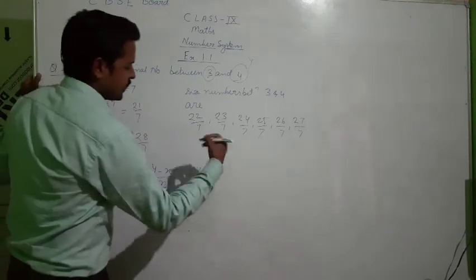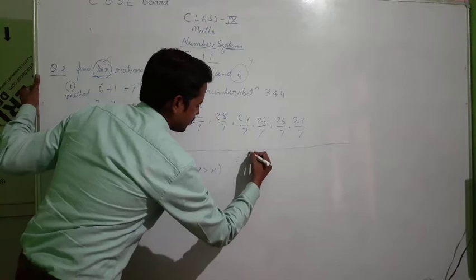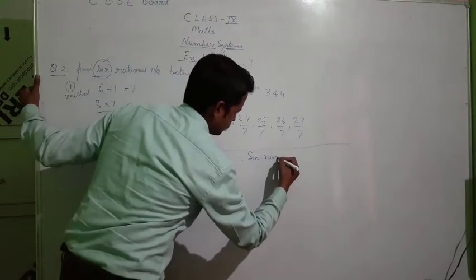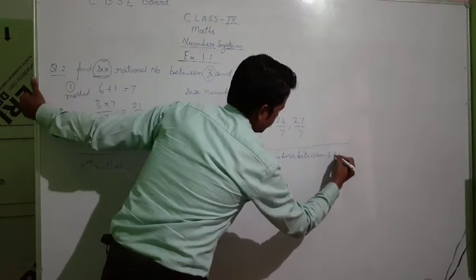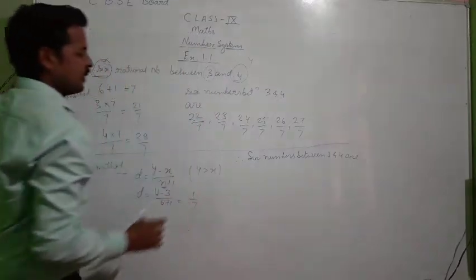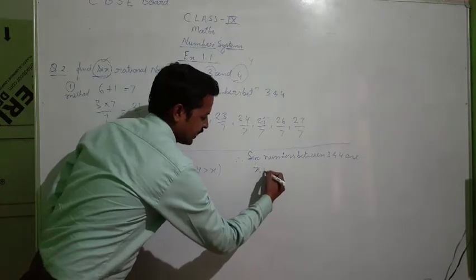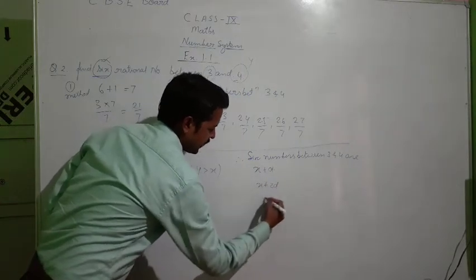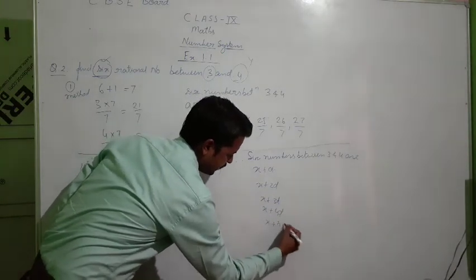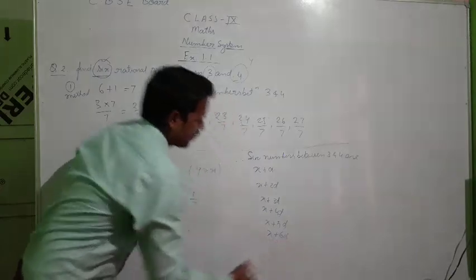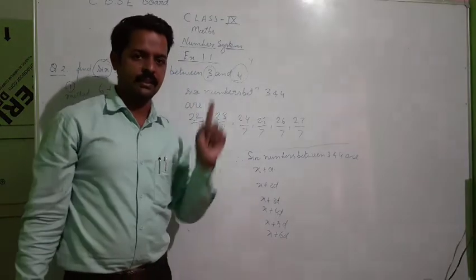Now just write after this. I'll write here. Therefore 6 numbers between 3 and 4 are. See how many numbers are there? जितना भी नंबर पूछा गया उतना ही आपको लिखना है यहाँ पे. उसके बाद you can find out with this formula x plus d, x plus 2d, x plus 3d, x plus 4d, x plus 5d and one more x plus 6d. अगर यहाँ पे 7 नंबर्स पूछता तो x plus 7d, 15 नंबर पूछता तो we'll have to continue till 15d.